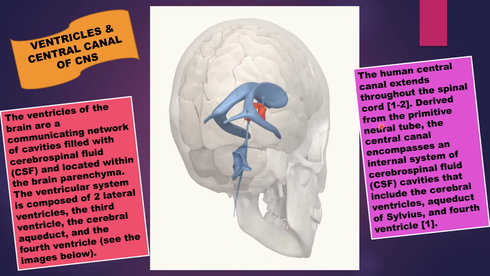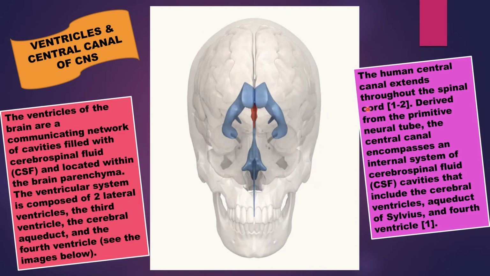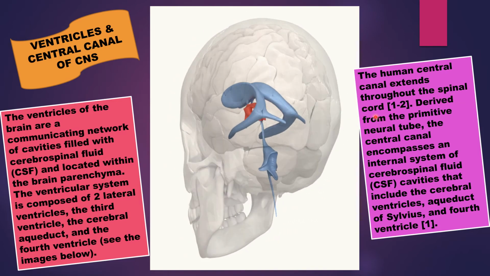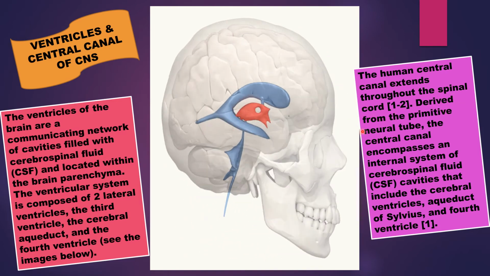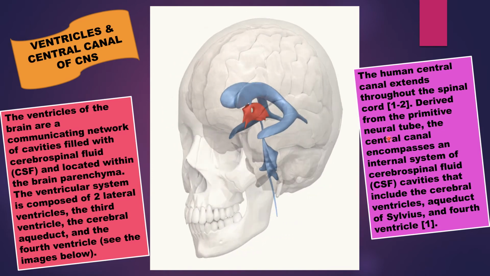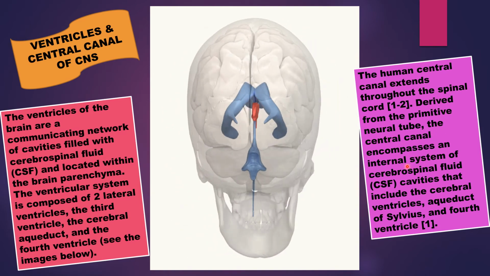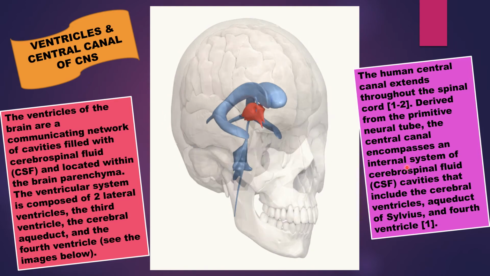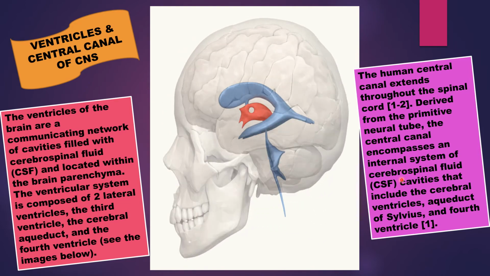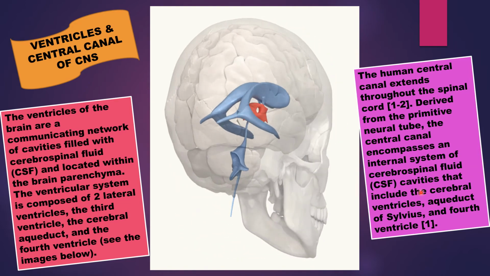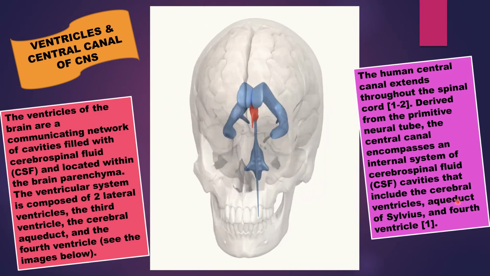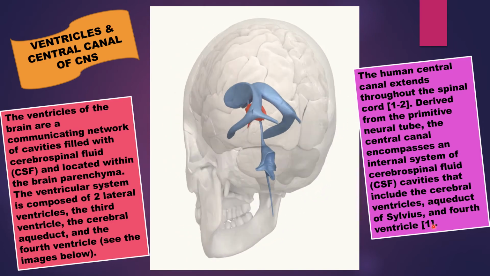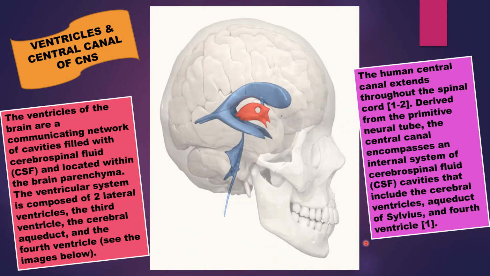So the human central canal extends throughout the spinal cord, derived from the primitive neural tube. The central canal encompasses an internal system of cerebrospinal fluid or CSF cavities that include the cerebral ventricles, aqueduct of Sylvius, and fourth ventricle.